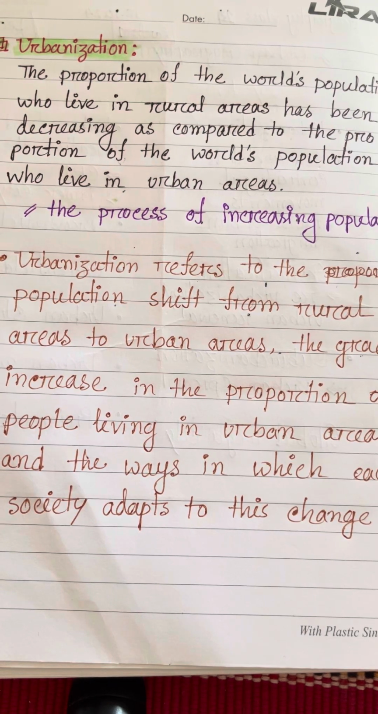Actually, the proportion of the world population who live in rural areas has been decreasing as compared to the proportion of the world's population who live in urban areas. Simply put, it is the process of increasing urban population. Urbanization is an increase in the number of people living in towns and cities. The two causes of urbanization are natural population increase and rural to urban migration.